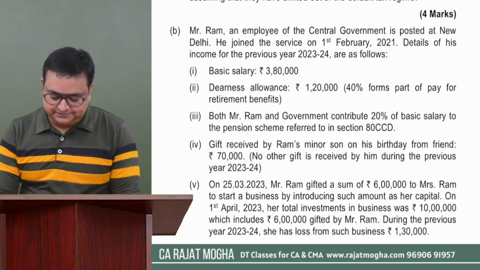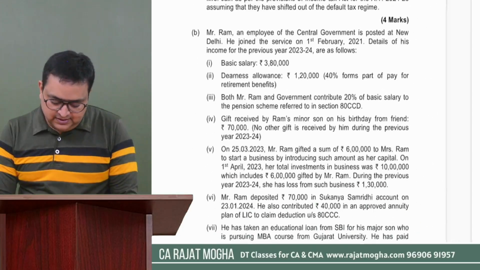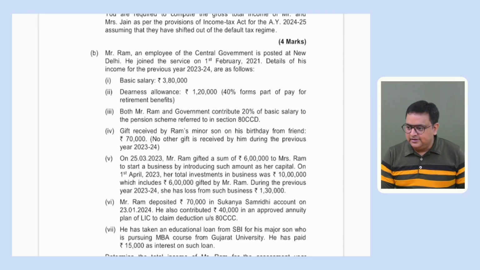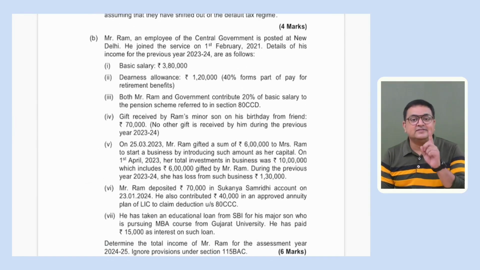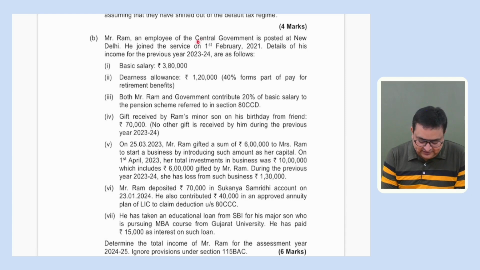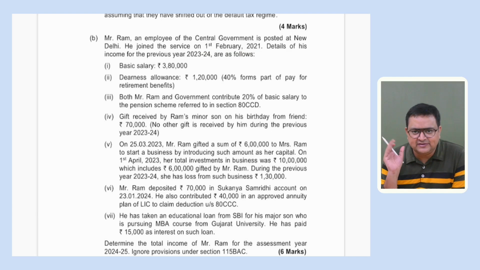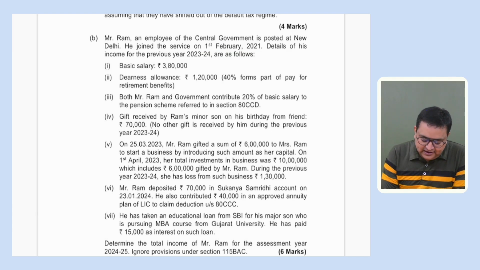It says, Mr. Ram, an employee of central government. He's a central government employee. So this is also something which is important for us. He is posted at New Delhi. He joined the service on 1st February 2021. So some 2-3 years back, he has joined the service. Details of his income for the previous year 23-24 is as follows.